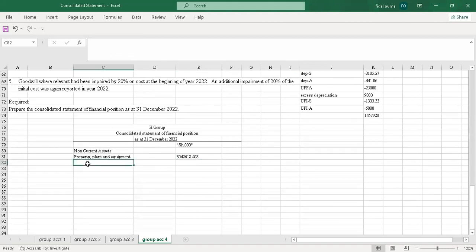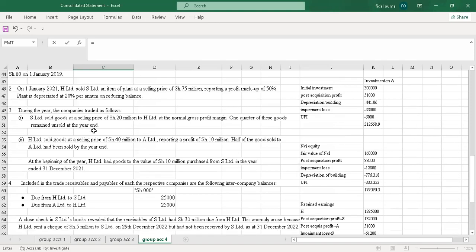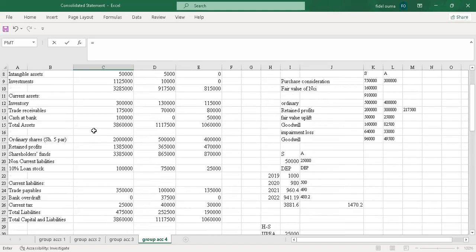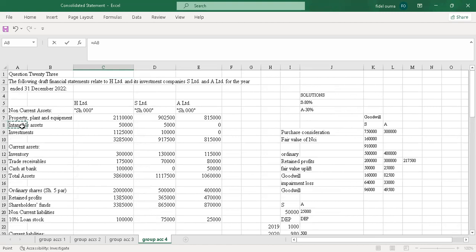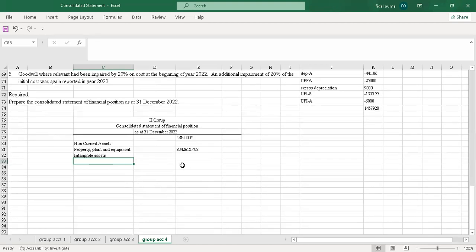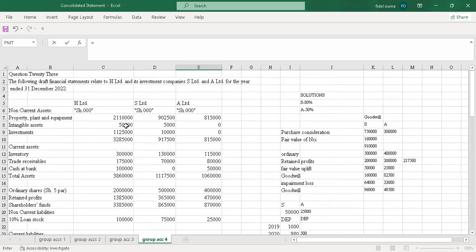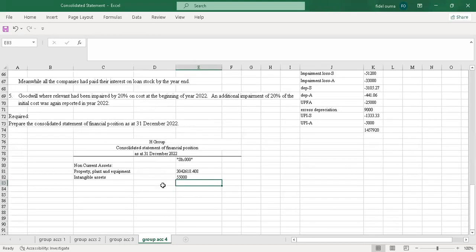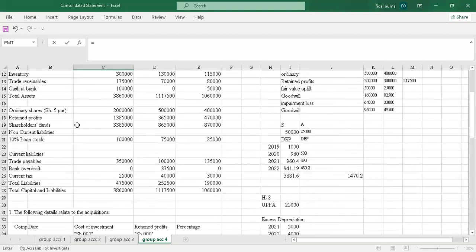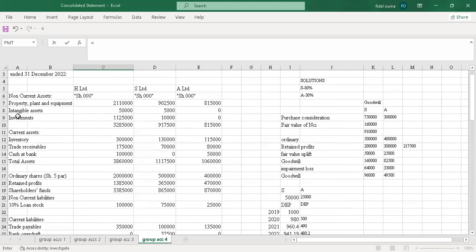So I'll go to the next item, which is the intangible assets. Here I'll just have to add the two. There were no more adjustments. So I'll just add this plus this. And I enter. So I'll have 55.